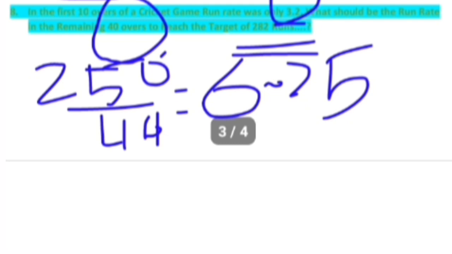So, a simple question. Coming to the ninth question: the average age of 30 boys of a class is 14 years. When the age of the class teacher is included, the average becomes 15 years. Find the age of the class teacher. The equation is very simple. Initially, there are 30 boys in a classroom, so their average age is 14 years. When the class teacher is included, the average becomes 15 years.